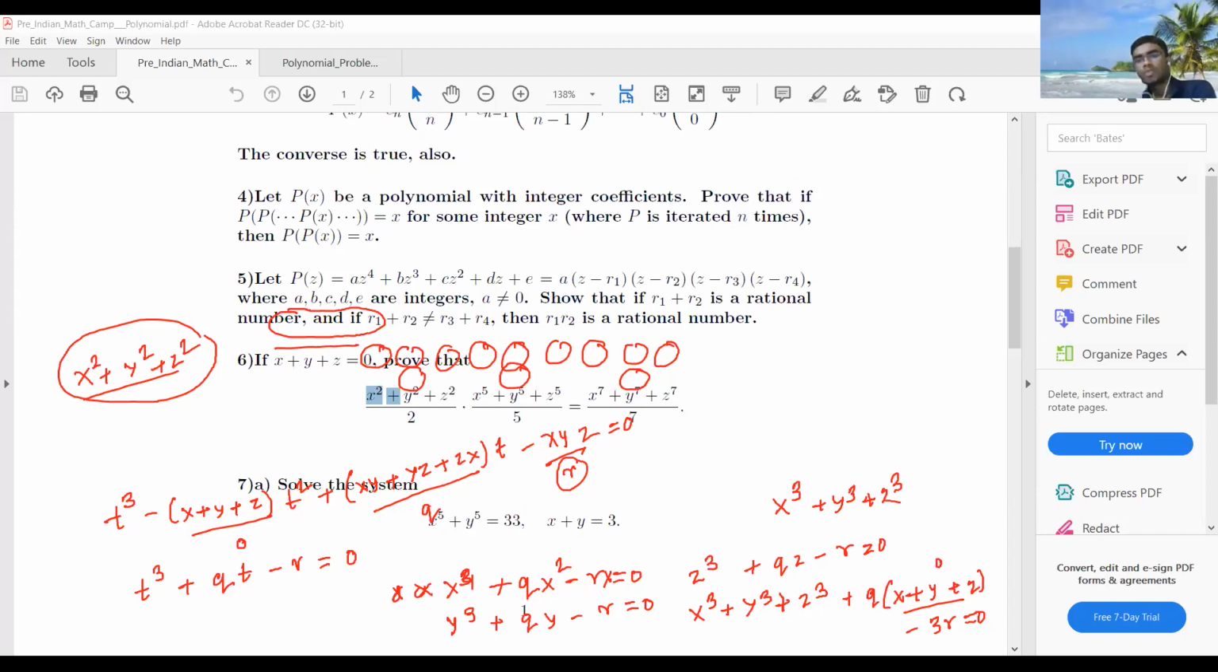So similarly, if you proceed like this, we can find out the value of x to the power 5, y to the power 5, z to the power 5, x to the power 7, y to the power 7, z to the power 7, and that kills the problem.